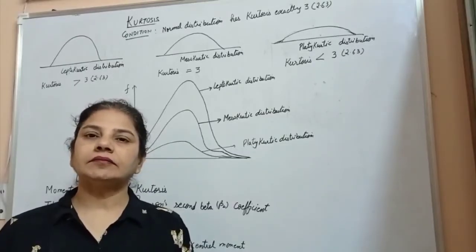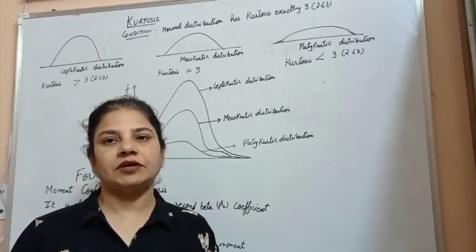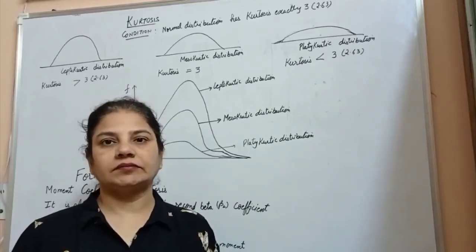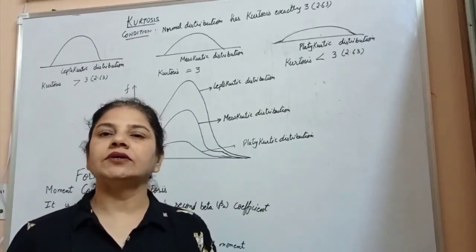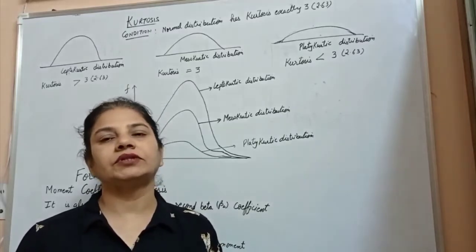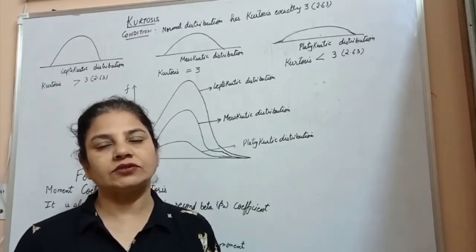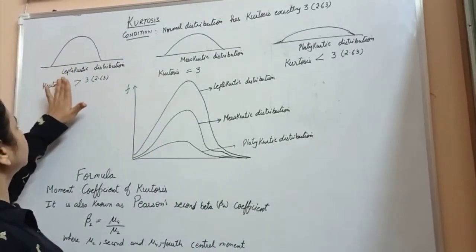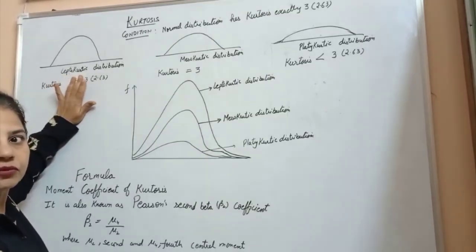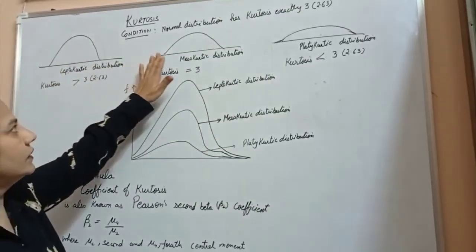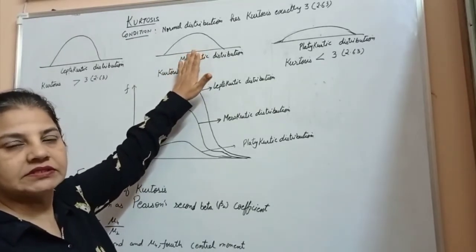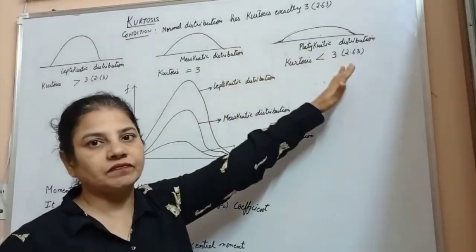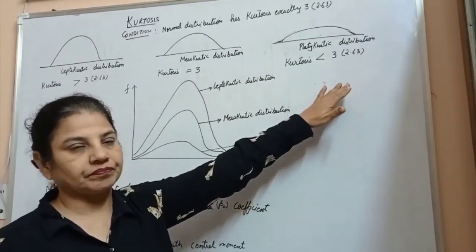Like skewness, kurtosis also gives the shape to a frequency distribution. Various frequency curves are divided into 3 categories depending upon the shape and the peakedness of the hump. The more peaked it is, it is leptokurtic distribution. The less peakedness there is, the less sharpness in the curve, it is mesokurtic distribution. And the curve which is almost flat is platykurtic distribution.